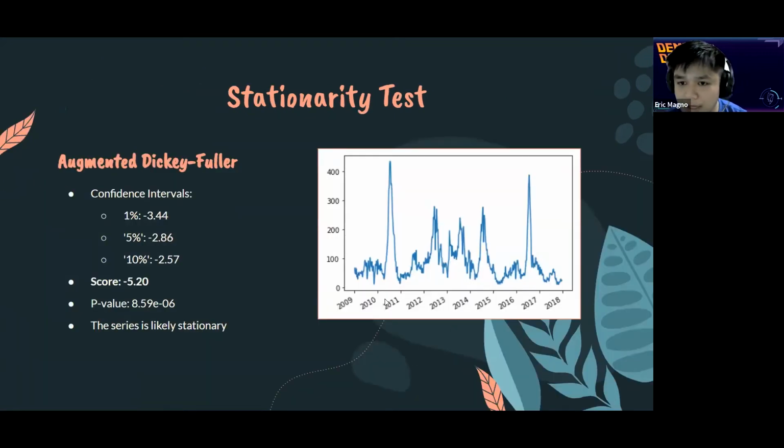Briefly talking about stationarity, what it means is that for each period of the time series, the mean, standard deviation, and variance should be constant. So one of the ways we can test this is the augmented Dickey-Fuller test. So these are the confidence intervals for my particular time series as well as the score that I got. As you can see, it's lower than the 1% up to 10% confidence intervals, as well as the p-value is shown, which shows how relevant this score is or how confident we can be with the test. So we can assume that the series is likely stationary.